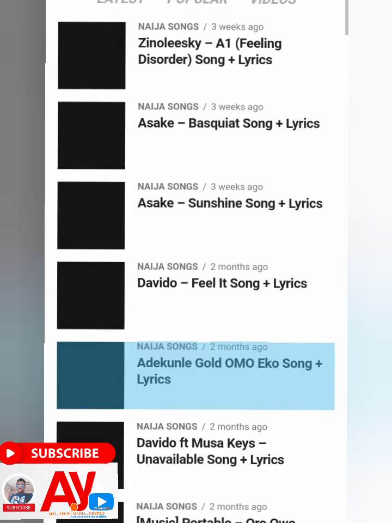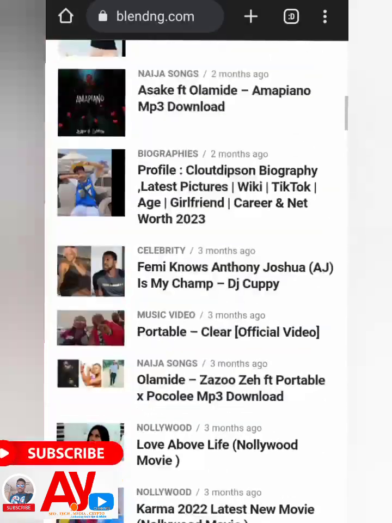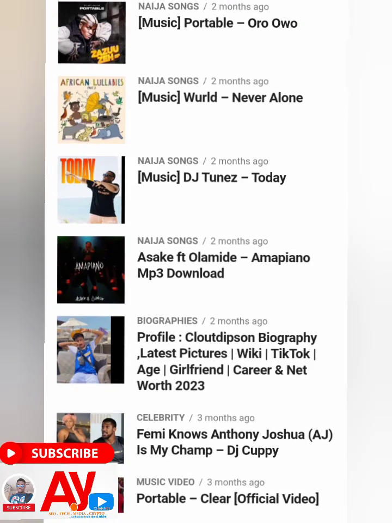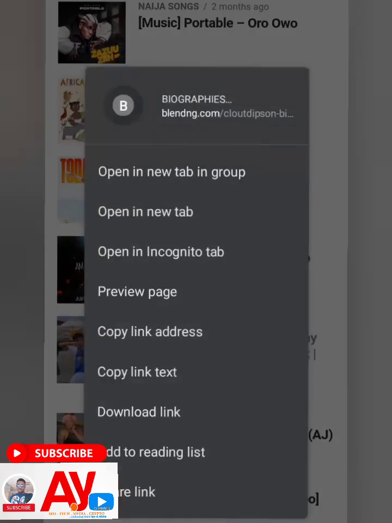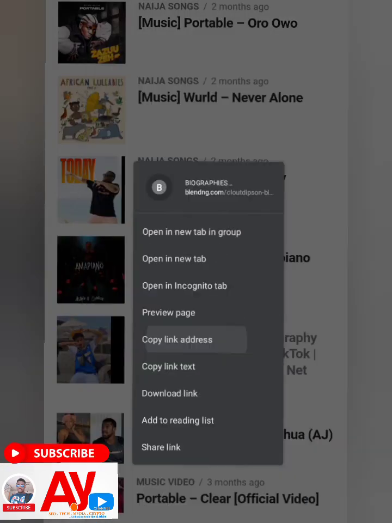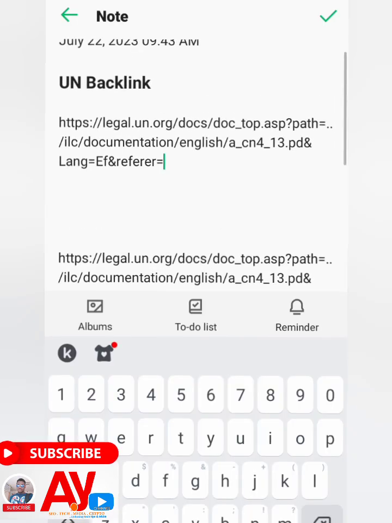So I copy any of the articles that I want to rank, that I want to pass the link juice to. In my own case, I want to rank this. I want to get the link juice for this particular post, biography, profile, and all that. So I will copy the link address like this, then come back to this particular page and paste it here.